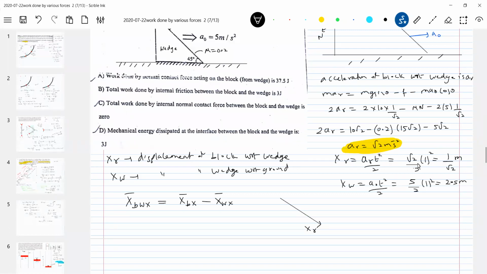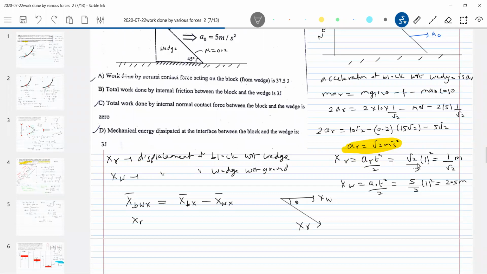This is xr, this is theta. The displacement of block with respect to wedge along the incline is xr, so along x-axis I should write xr cos theta. I'll take towards right as positive.